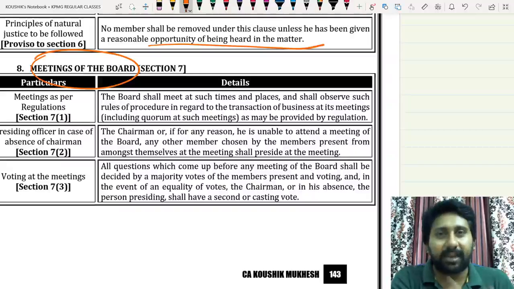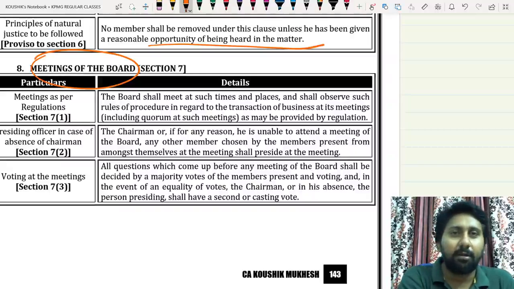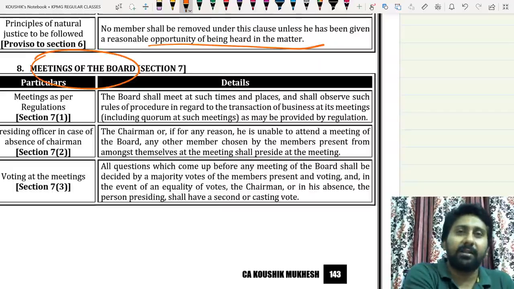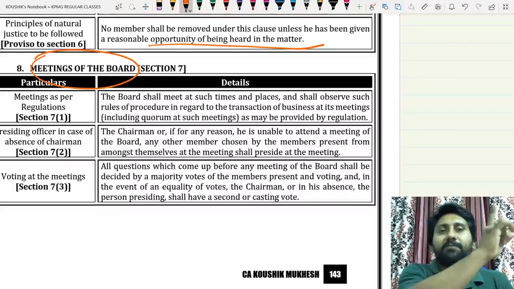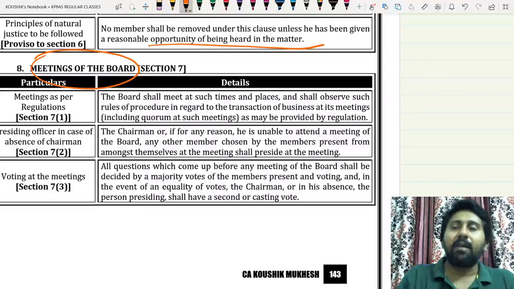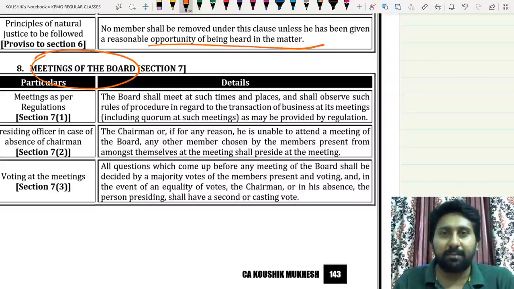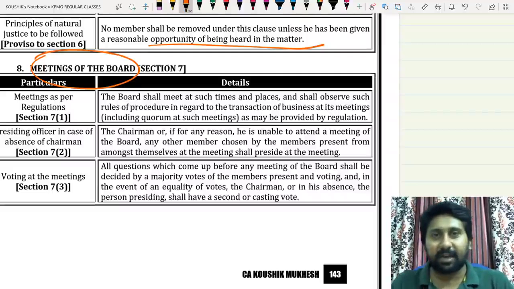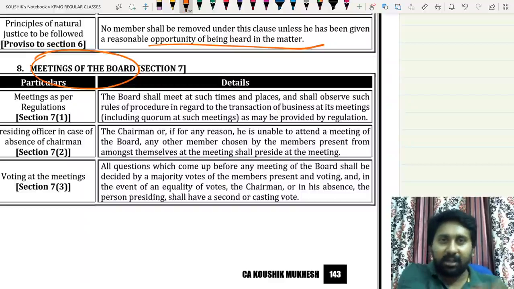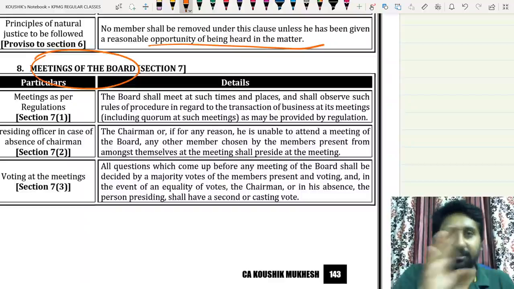Just now I told you, SEBI is like a company. Company decisions will be taken at a board meeting. Like here, SEBI is a board. Board will conduct a meeting. Their members will be attending. Which members? Chairman, and the members from the Ministry of Finance, Ministry of Corporate Affairs. All these members will attend. Whenever a case comes to SEBI, SEBI will conduct a meeting. For example, weekly one meeting is conducted in SEBI. Whatever cases come into the SEBI purview during that week will be discussed in a meeting and they will pass a judgment.